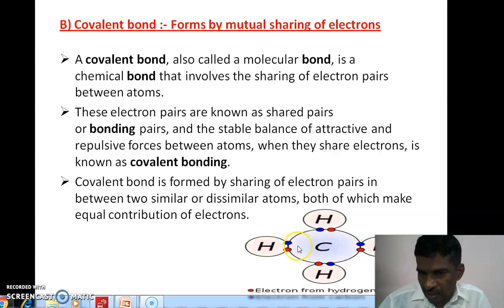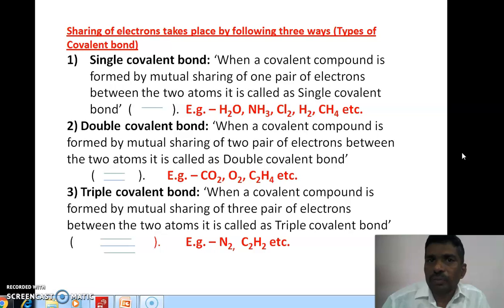The example is methane. Here the red electron is from carbon and the blue electron is from hydrogen, and this sharing of electrons forms the bonding. Due to the different modes of sharing, there are three types of covalent bond.